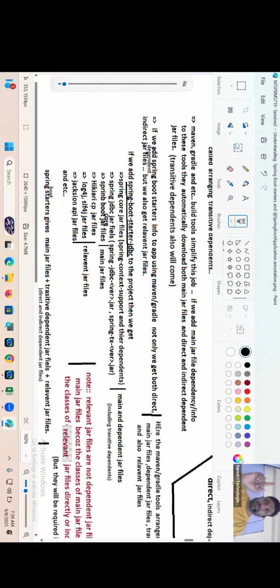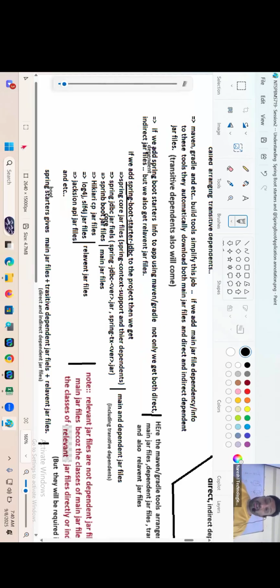What's the difference between adding a Spring Boot starter to a Maven project and adding a normal jar file to a Maven project? When you add a normal jar file to a Maven project, Maven will download the main and dependent, nothing but transitive dependent, jar files. When you add Spring Boot starters to a Maven project, you will get the main jar file, dependent jar file, and relevant jar file. See, Spring Core related main and dependent jars are coming. Spring Boot core related main and dependents are coming. Spring JDBC related main and dependents are coming.